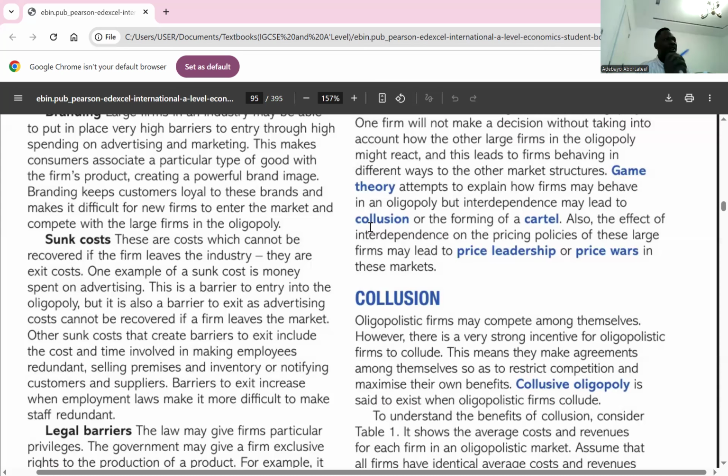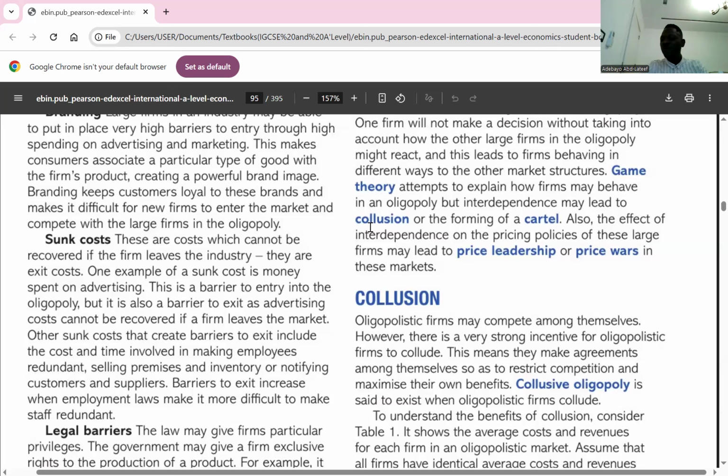So most of the time, firms and investors do not think about sunk cost whenever they want to set up, because sunk cost could stop you from setting up. I think it's clear.